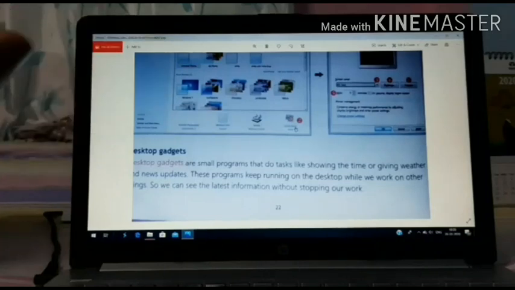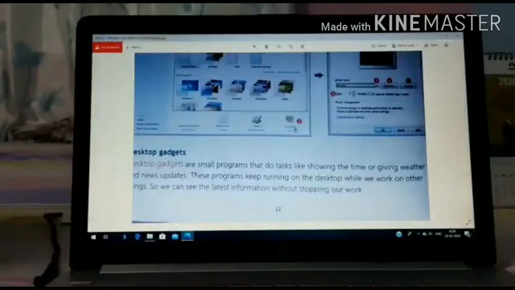How will we put the timing on the screen while working on other documents? Timing and weather or news updates should be shown on the screen while working in other documents. So these things are done by desktop gadgets.